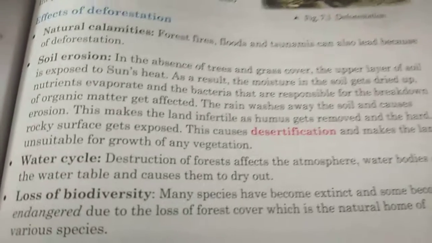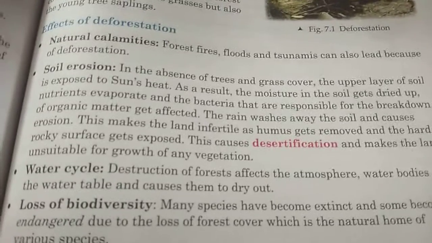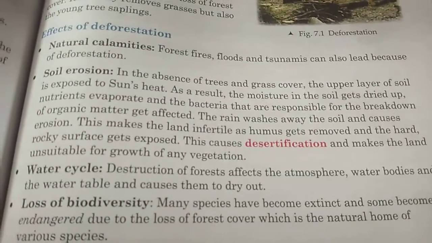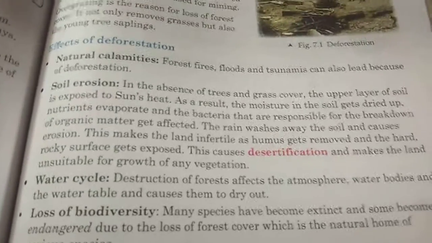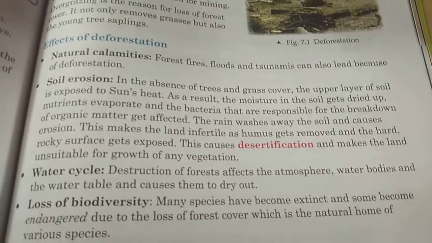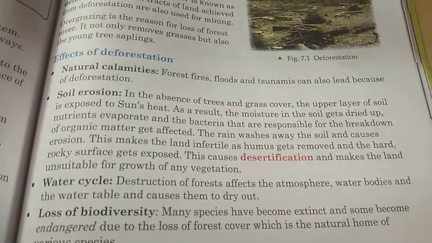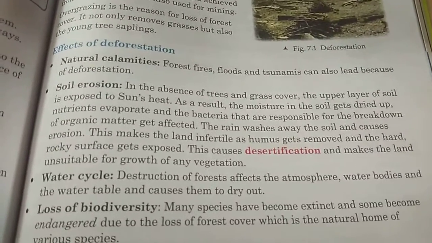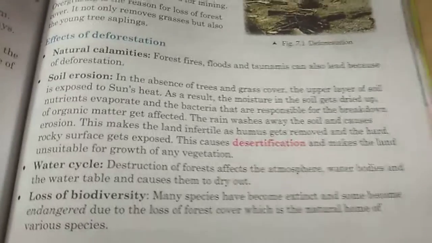But the land where we live, in particular Karnataka people and Tamil Nadu people, we are really blessed with nature. Our soil is wonderful soil which is very good for any type of plant growth. But here also, again and again, if we cut more and more trees, heavy rain will occur. Because of that, flood will happen and it will erode, it will remove all the topsoil which has nutrients and microorganisms. Okay, so far we have seen two effects, natural calamities and soil erosion. Let us go to the next.